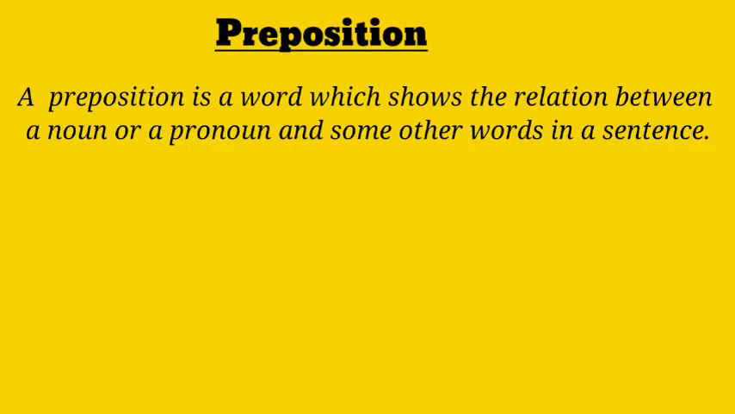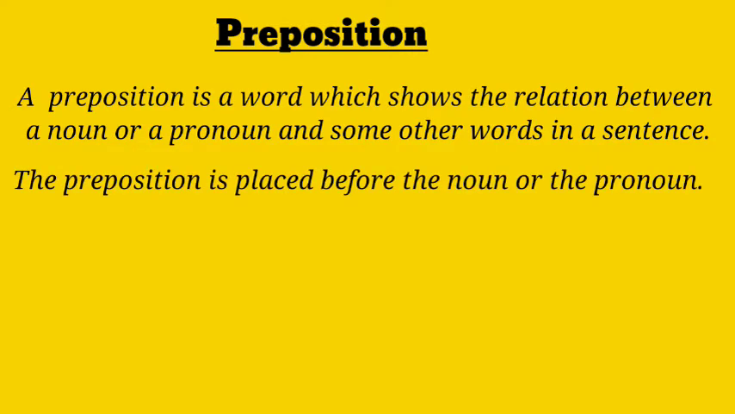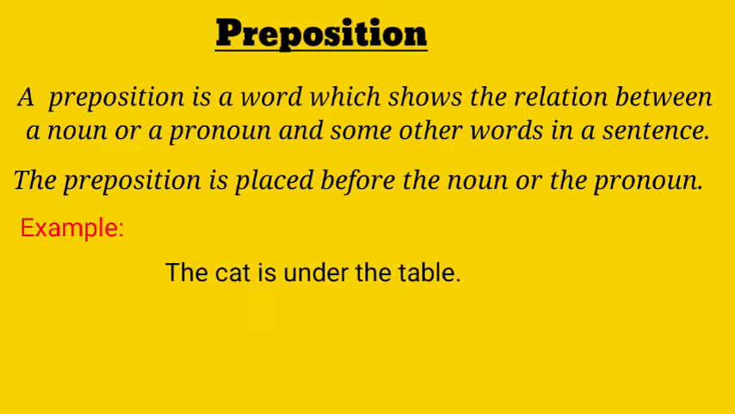Preposition. A preposition is a word which shows the relation between a noun or a pronoun and some other words in a sentence. The preposition is placed before the noun or the pronoun. For example, the cat is under the table. Here, under shows the relation between the table and the cat. Hence, under is a preposition.